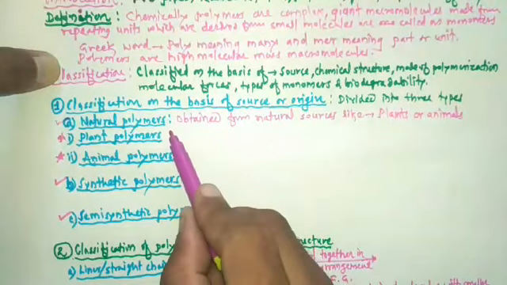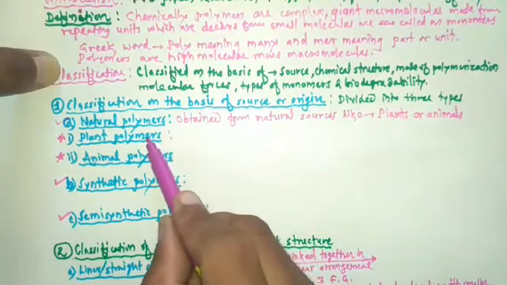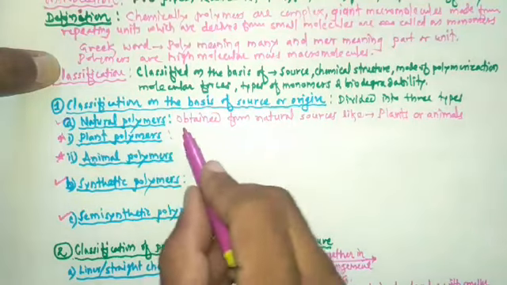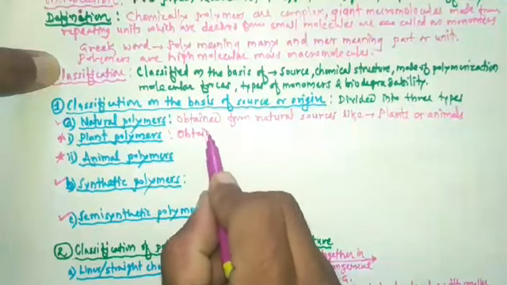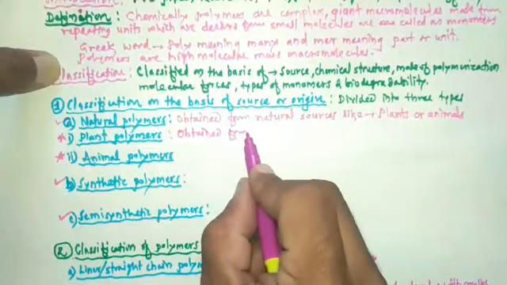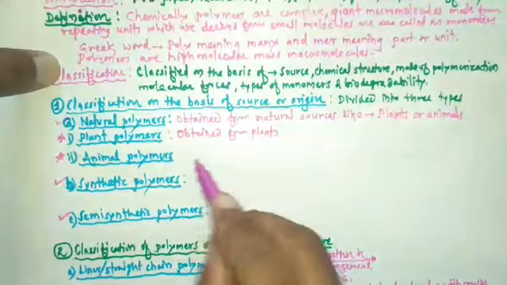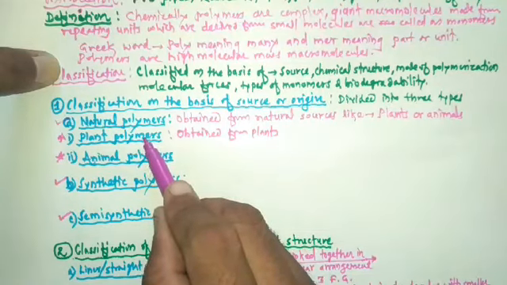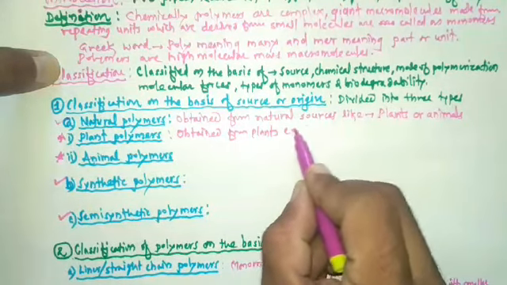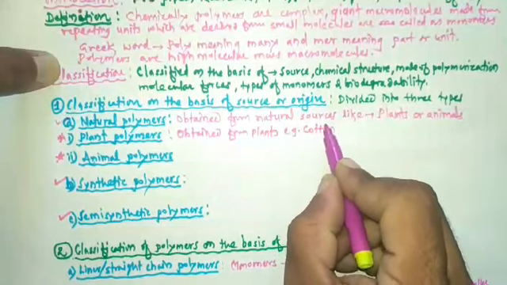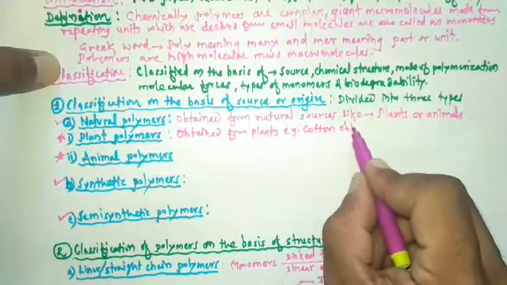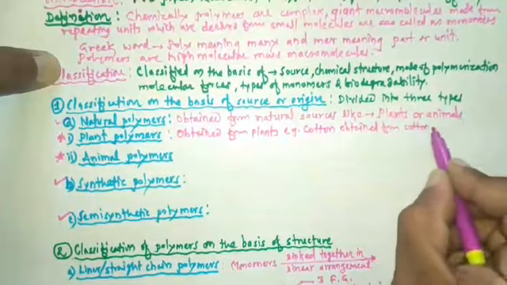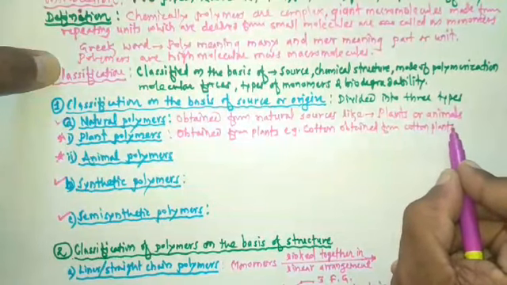So let's study plant polymers first. Plant polymers are the polymers obtained from plants. Those polymers which are obtained from plants are called plant polymers. For example, cotton. Cotton is obtained from cotton plants.